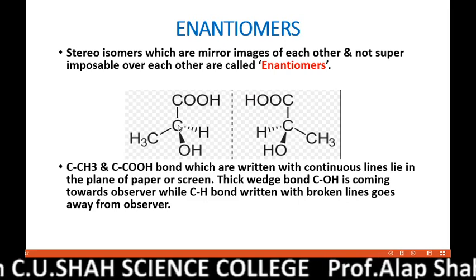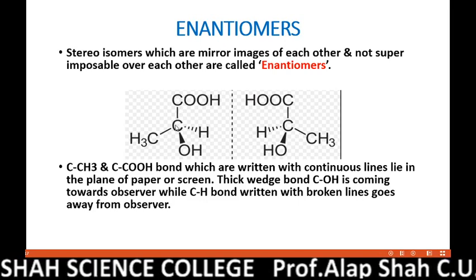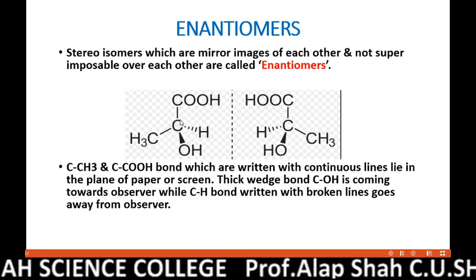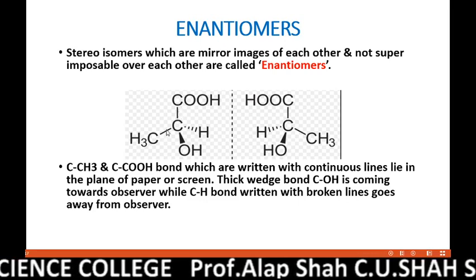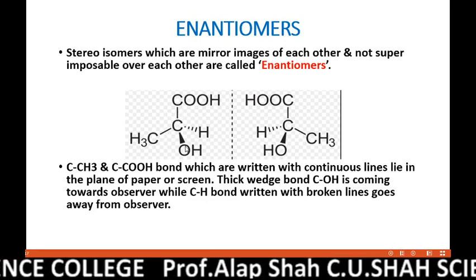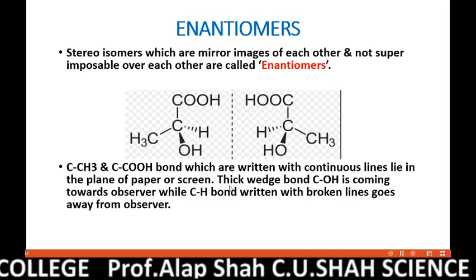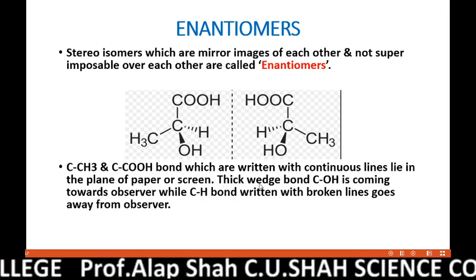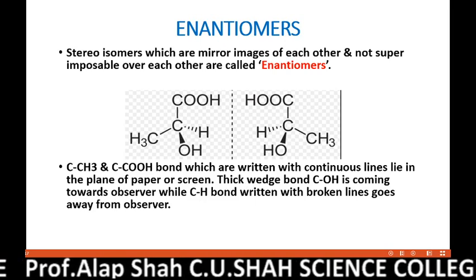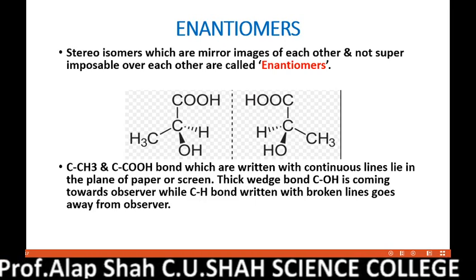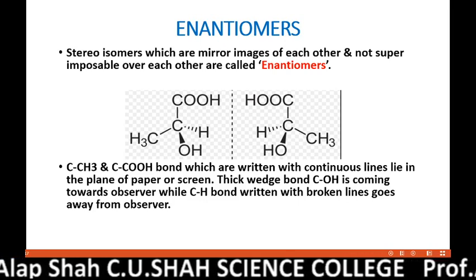Here in this figure you can see that two bonds, carbon-COOH and carbon-CH3, are in the same plane. That's why they are written with a continuous line this way. But the carbon-OH bond, written with a thick dark line, is called a thick wedge bond. Always we are the observer, so this bond is coming from the plane of the screen towards us.